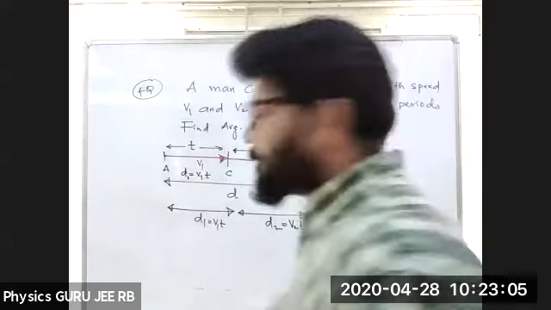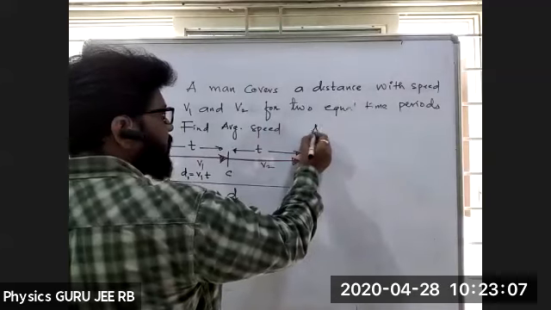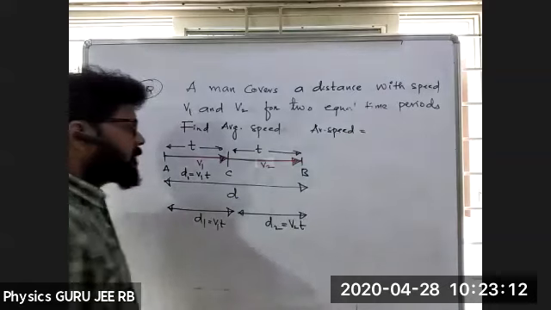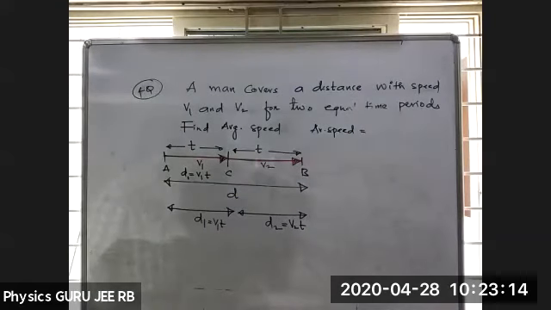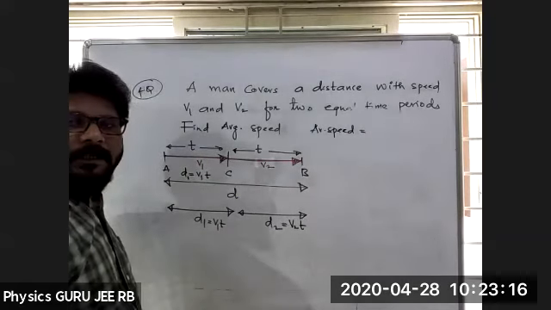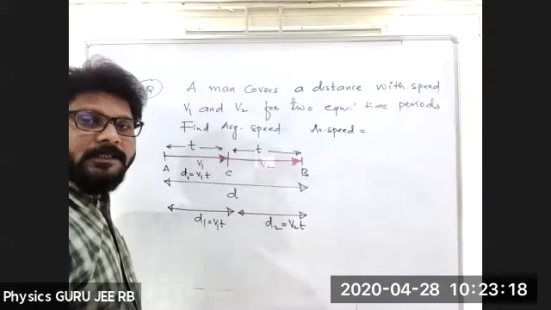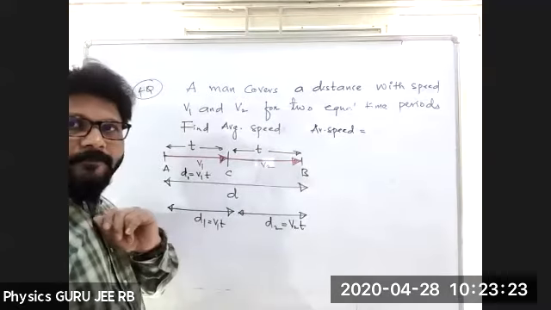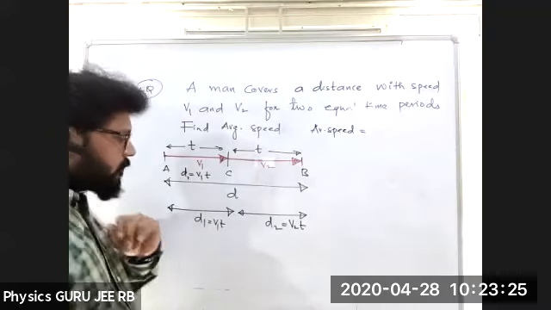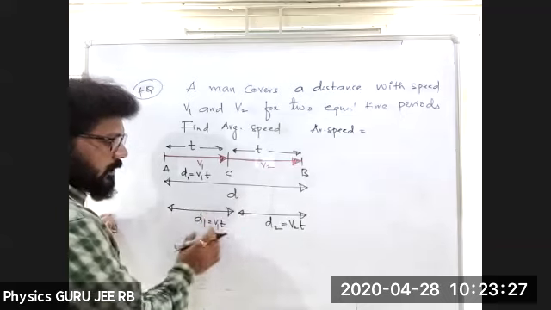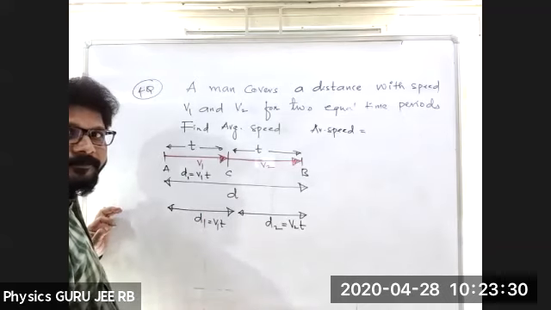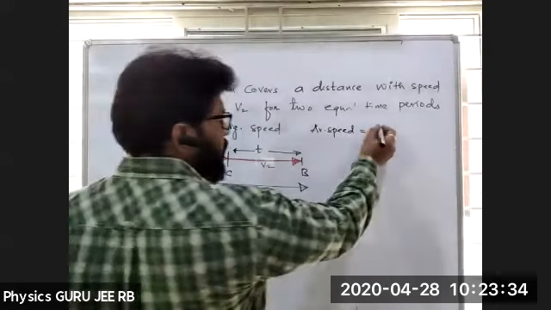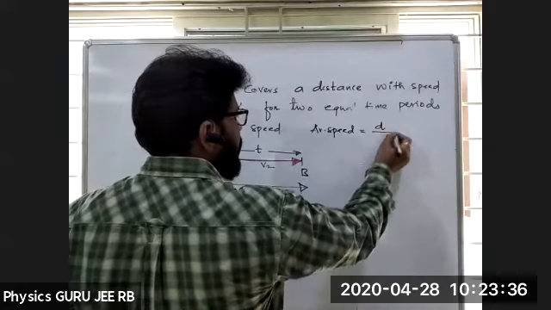Average speed. Can you tell me the average speed? What is the total distance here? Can anybody tell what is the total distance? From A to D. Total distance is A to D. D can be written as D1 plus D2. Am I right? So the total distance is D, or D1 plus D2.